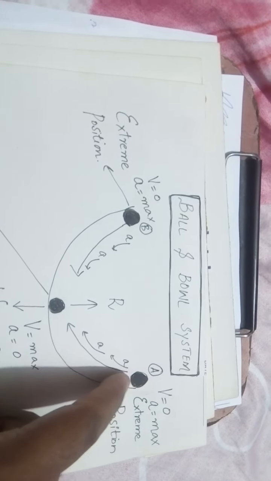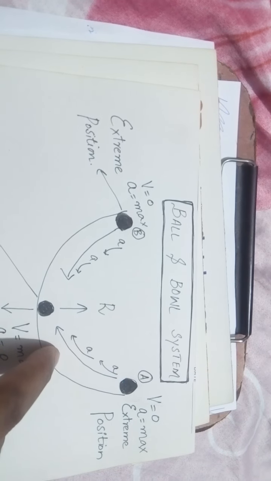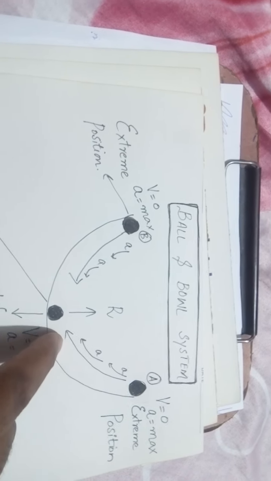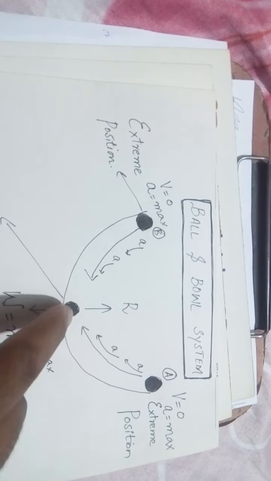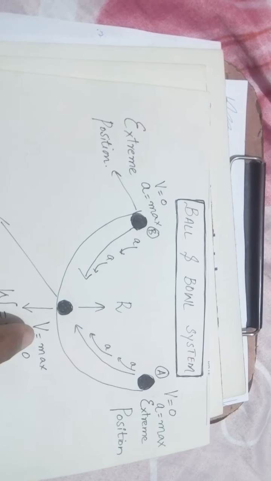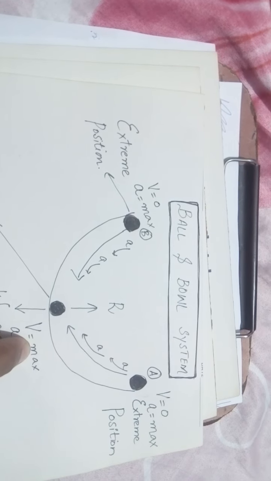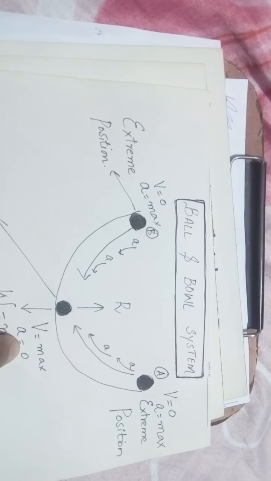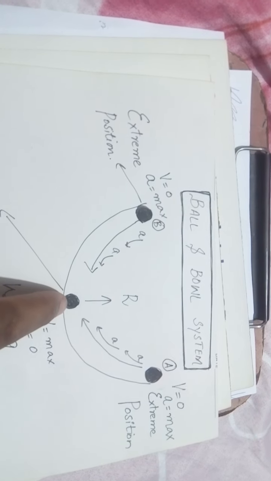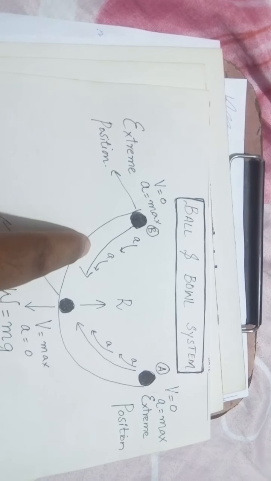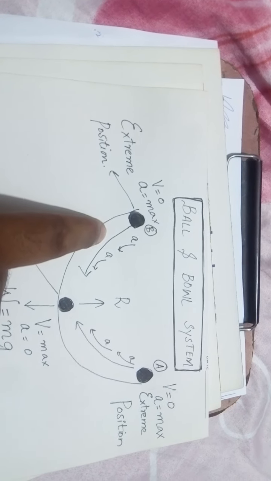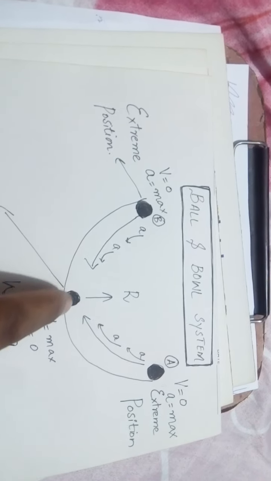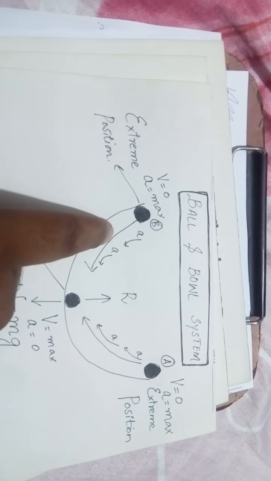But when we release it, the ball will start moving, hence its speed will increase as it moves toward the mean position O. At position O, the velocity of the ball will be maximum and its acceleration will be 0. But when the ball crosses the mean position, its velocity starts decreasing because it is covering height. Friction will also oppose it, hence its velocity starts decreasing.